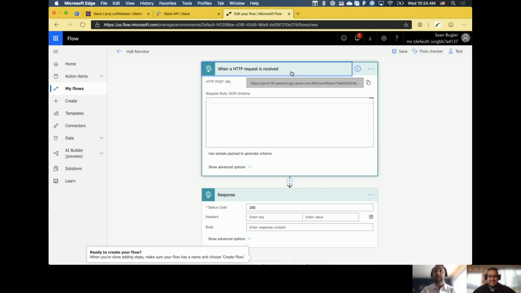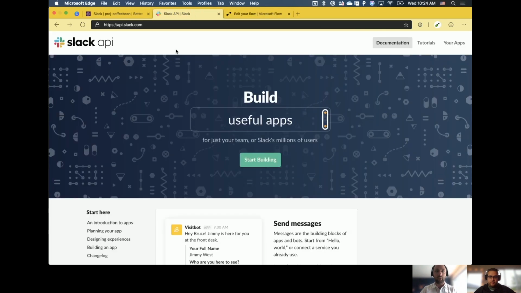So we're going to need the body JSON schema in order to get a sense of all the different elements in there, so we can actually use them in the flow later on. But we don't necessarily know what that format's going to be. So we're going to leave this as it is right now, take a step back, and jump over to api.slack.com. This is where you can build your own custom apps within Slack. You can do this as a workspace owner or workspace admin. It's a really, really cool functionality of Slack, very democratic.